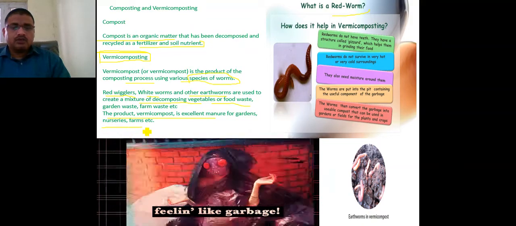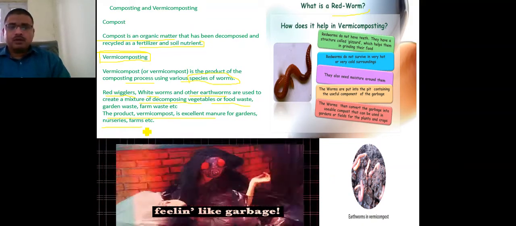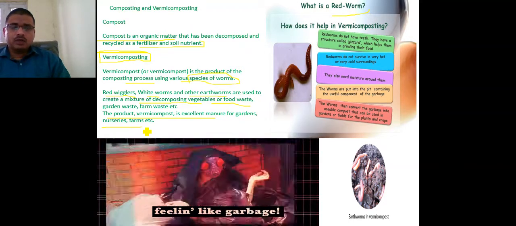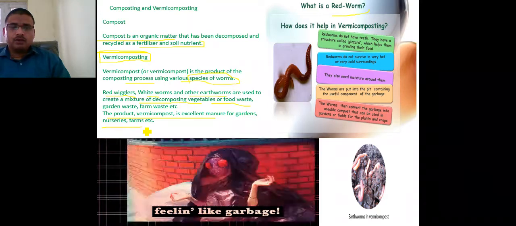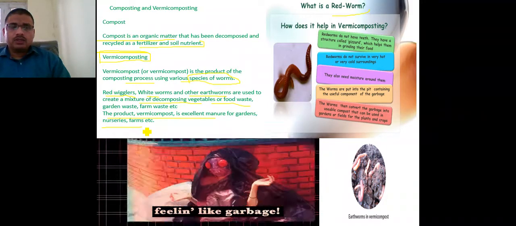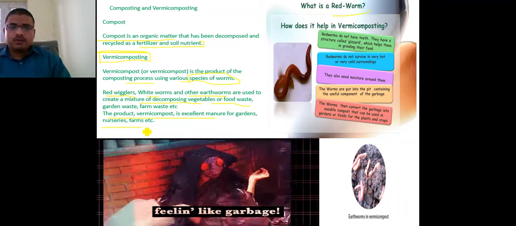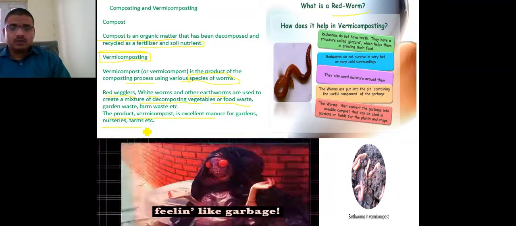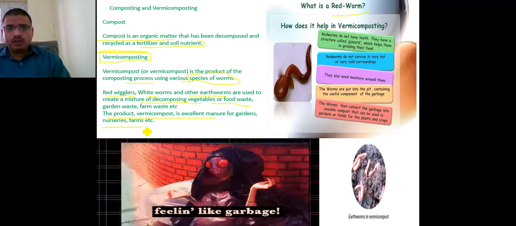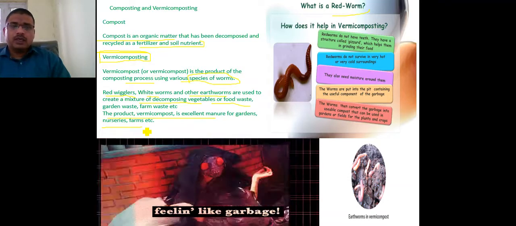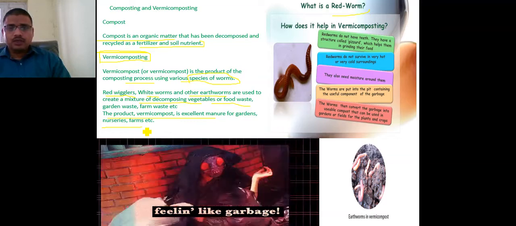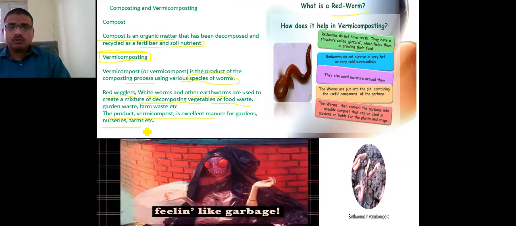These fertilizers, which we call manure, are very nutritious for gardens, nurseries, and farms. So vermicomposting is done by any kind of worm species, and a well-known one is the red worm, also called the earthworm.